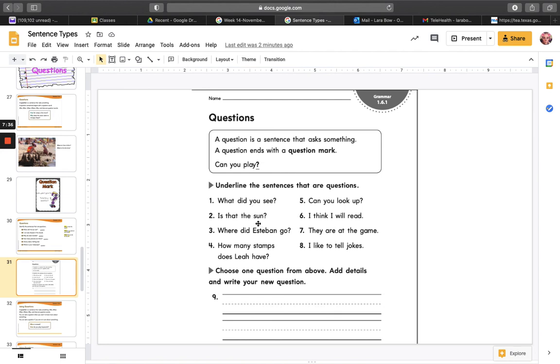I can rewrite this question by adding a detail to it. Maybe instead of writing, is that the sun, I write, is that the bright sun? I am adding the detail of bright to my sun. So I want you to pick a question and I want you to change it in some kind of way by adding a detail to it. And when you're done, you're submitting it to your Google Classroom.